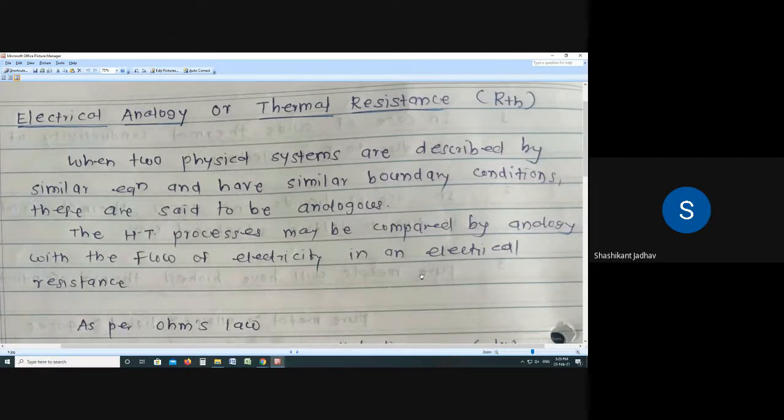Meaning, in the electrical system, current is flowing because of the potential difference or voltage difference.